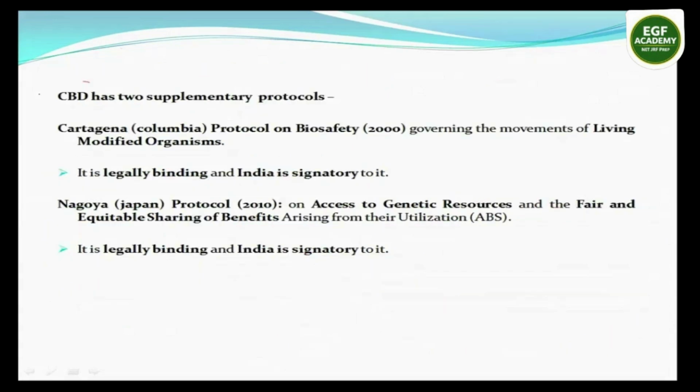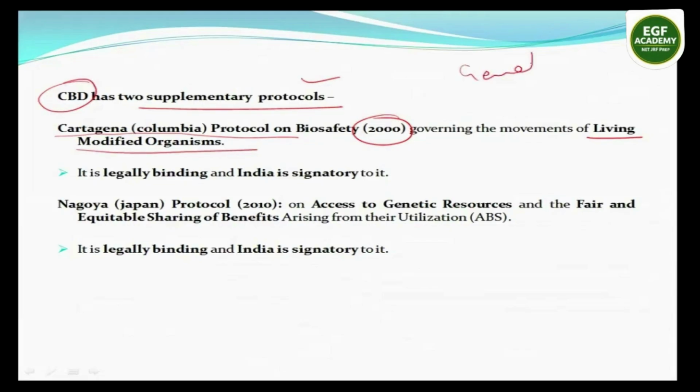Convention on Biological Diversity has two supplementary protocols. First one is Cartagena Protocol on Biosafety, signed in 2000. It regulates living modified organisms. Living modified organism means any organism whose genetic makeup has been genetically modified and a different organism has been created from it. It can be any plant species or animal species. This convention regulates it because genetic modification can have harmful impacts. It is a legally binding convention.